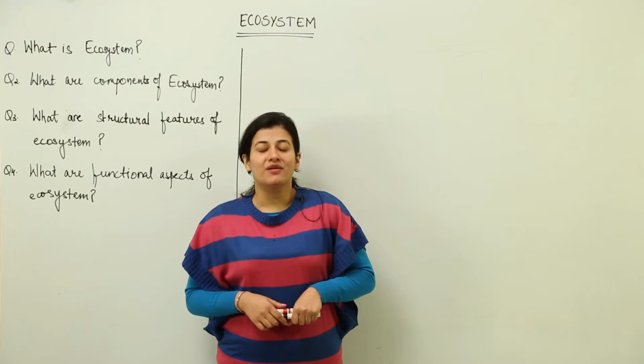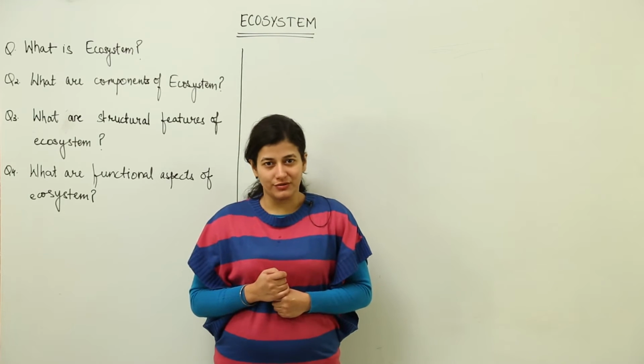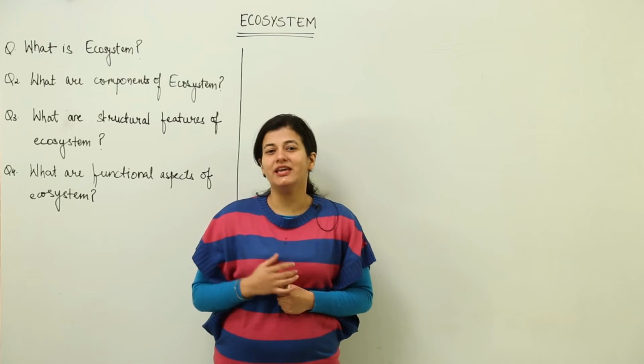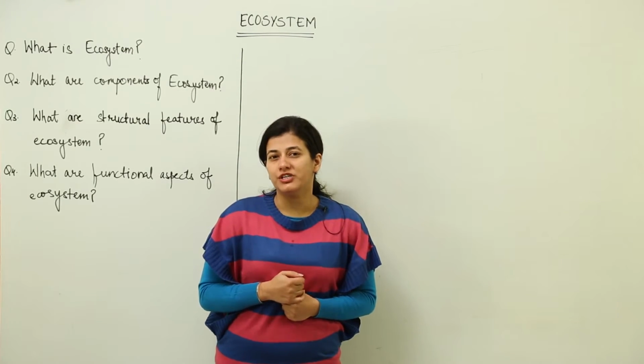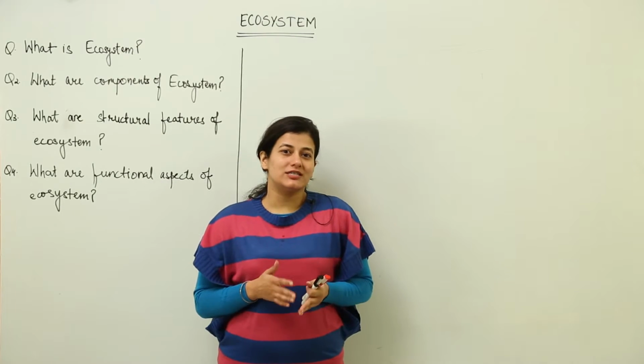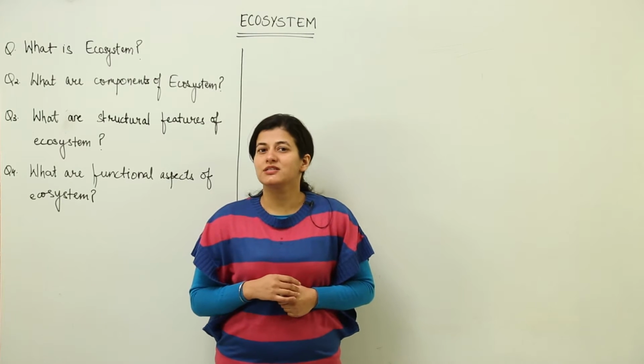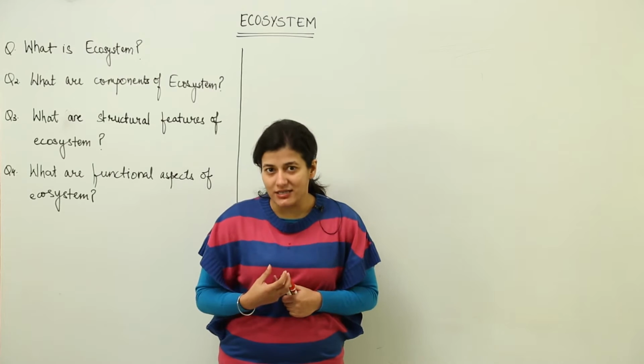Hello students, we have had a lesson which was dedicated to an overview of ecosystem and ecology. So basically we saw how ecology is studied, at what levels ecology is studied. Ecology is that branch of biology which deals with ecosystems. So now we are going to discuss in detail what basically is an ecosystem.